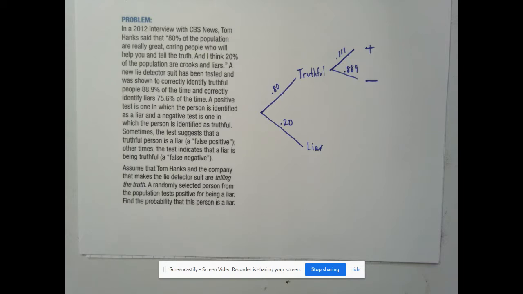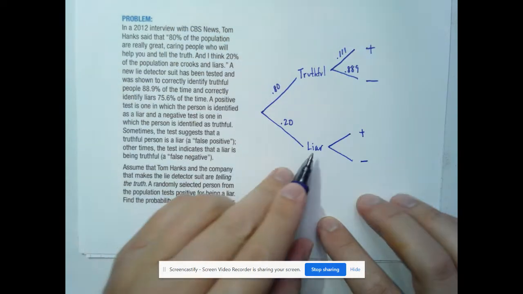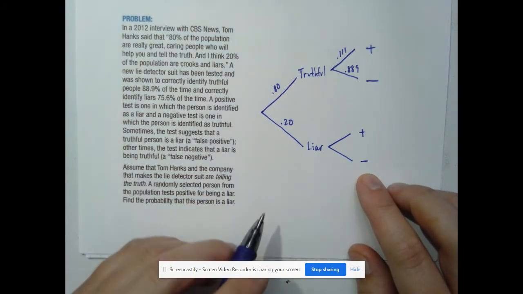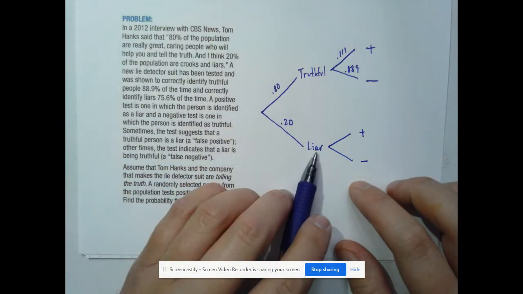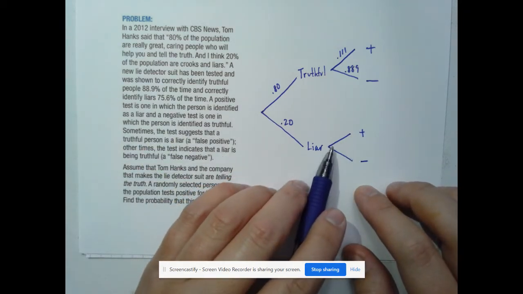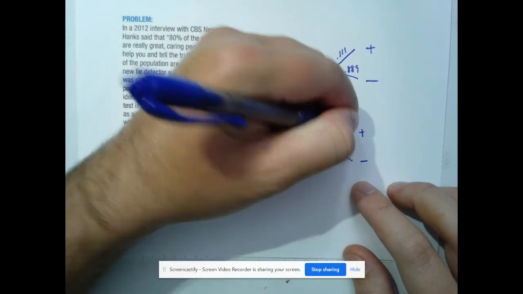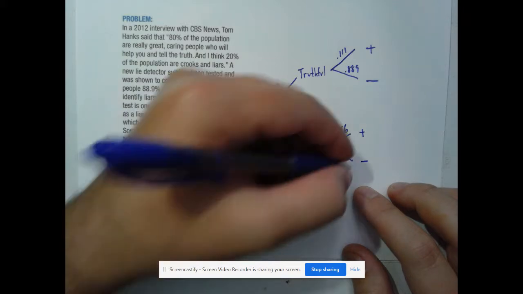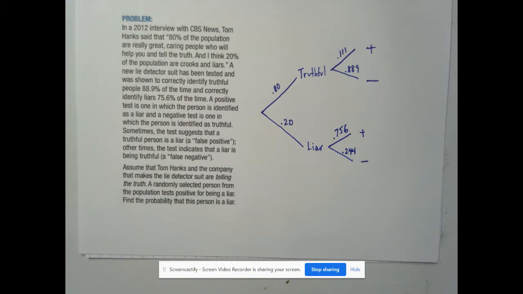Okay. So then we have the same thing with a liar. So we have a positive test and negative test. If they are a liar and the test comes out negative, it says that they are truthful. So we're actually saying the liar, the 75.6, is a liar, and it comes back identified as a liar. So correctly identified: positive test, if you are a liar, that's a good thing. Which means the negative is 1 minus 0.756, which is 0.244. All right, and there's our tree diagram.